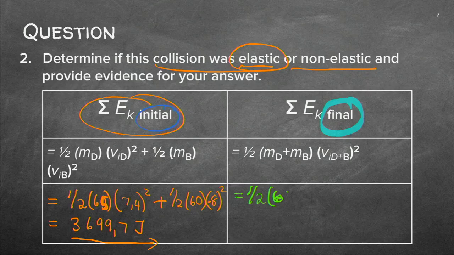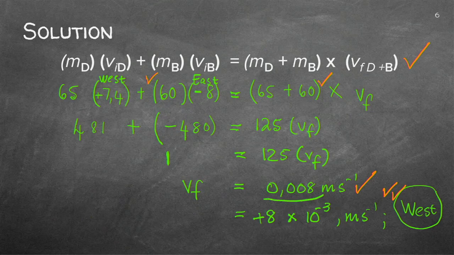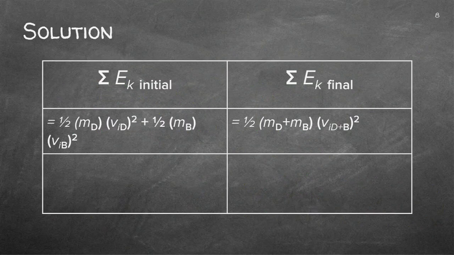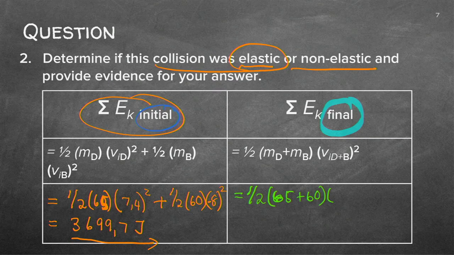It was 65 plus 60, and I worked out the final velocity. Do you see? I worked it out to be 0.008. So I can just put that into that slide and say it's 0.008, and now you can calculate the kinetic energy.